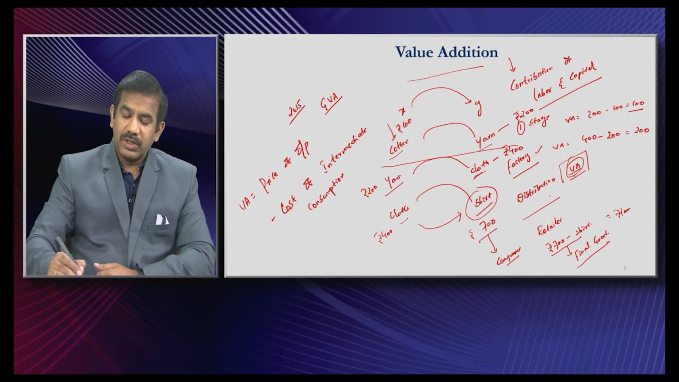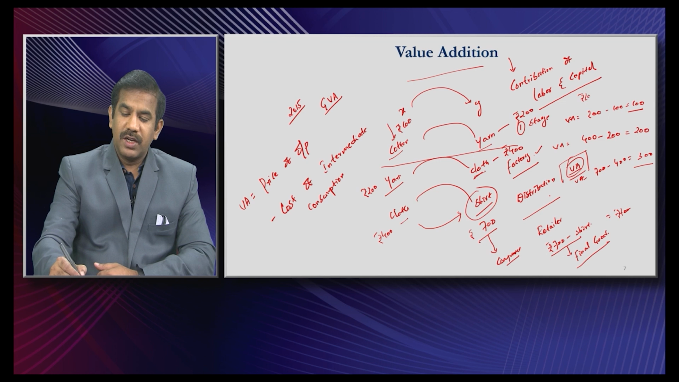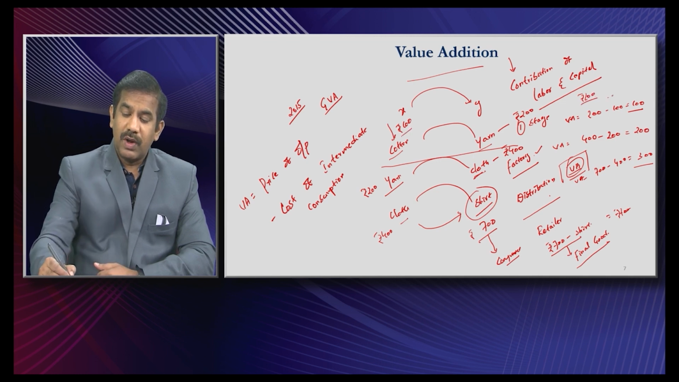But in this case, what's the value addition in the third stage? It is 700 minus 400, the money spent on the cloth. So how much is it? 300. And now sum up the value added in all the different stages, isn't it? What we will get is the 100 rupees worth of cotton initially from the farmer, because the farmer has produced 100 rupees worth of cotton. That is the value addition for the farmer.